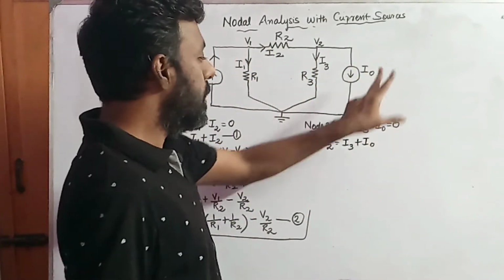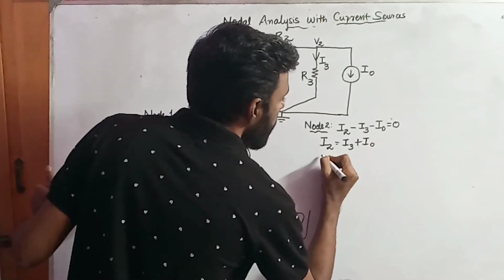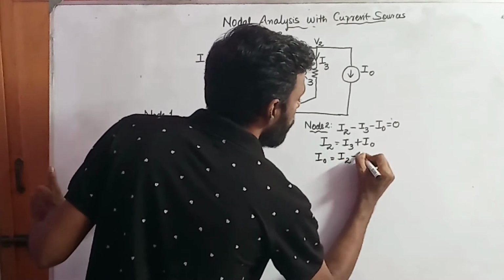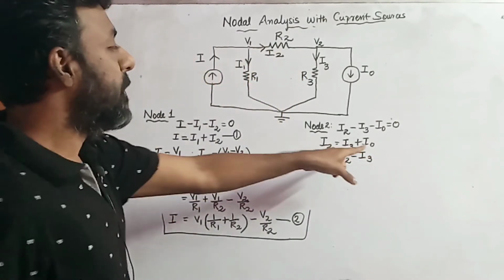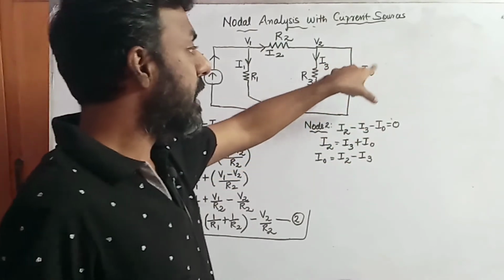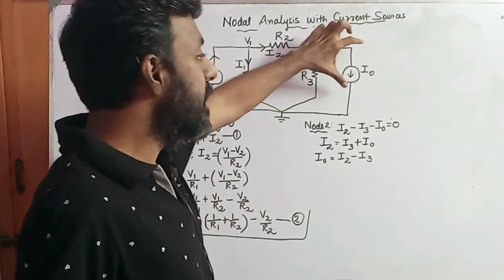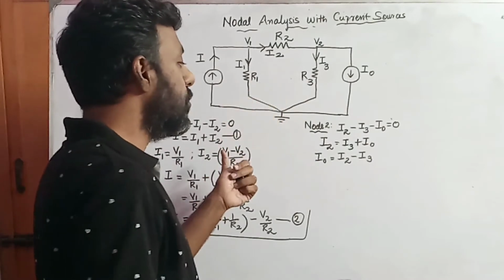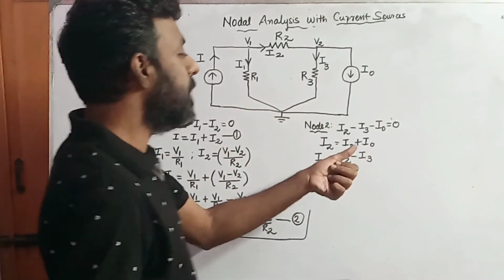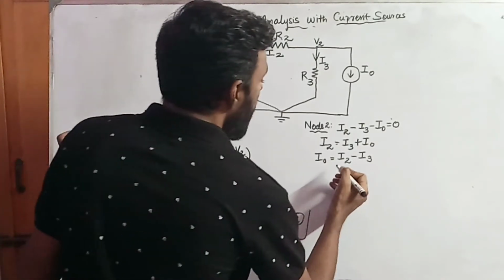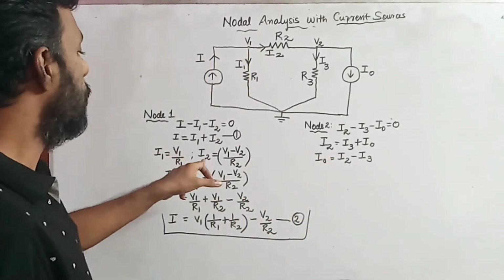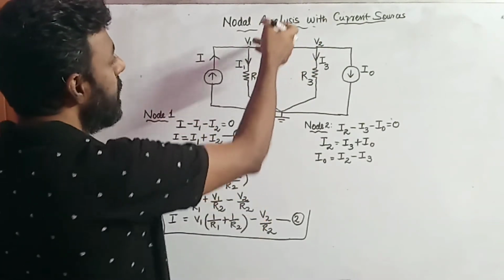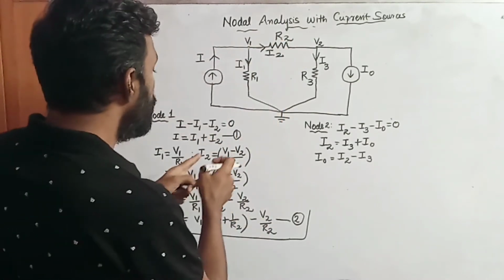I naught is the current being produced by this current source, so you keep I naught as it is, and you take this I3 to the other side. So it will become I naught equal to I2 minus I3. The value of I2 you have already found. I2 is nothing but the difference in potential between the two nodes divided by the interconnecting resistance. So I2 we have found.